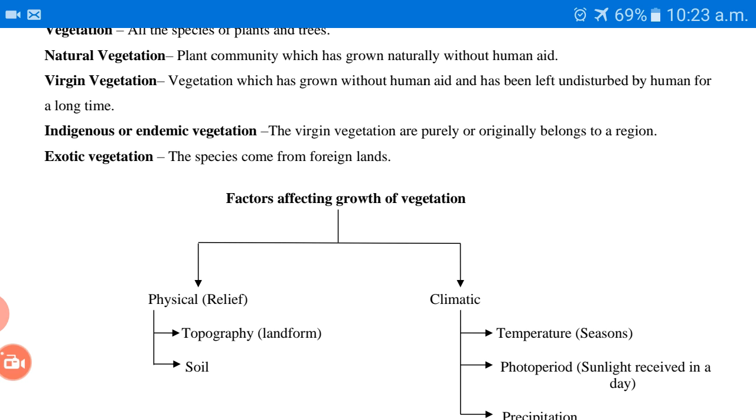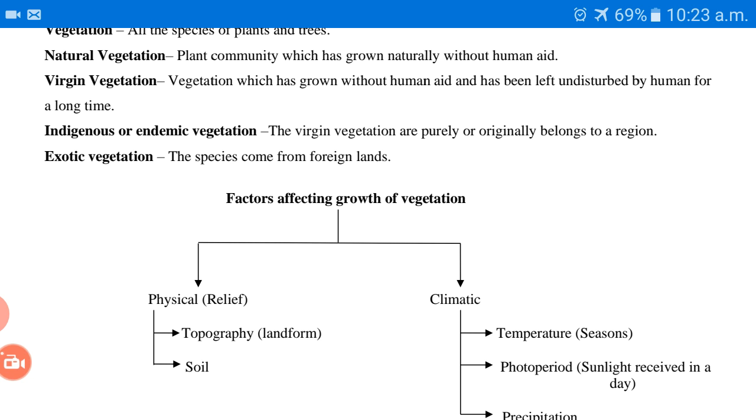In that area, human beings are not going to help for the growth and development of plants and trees. They are growing on their own with the help of nature. That's why it is known as natural vegetation. Then virgin vegetation.